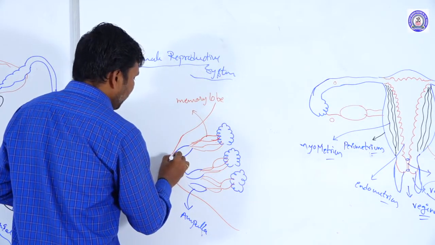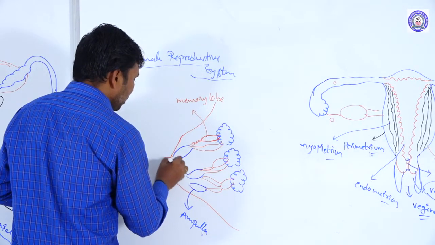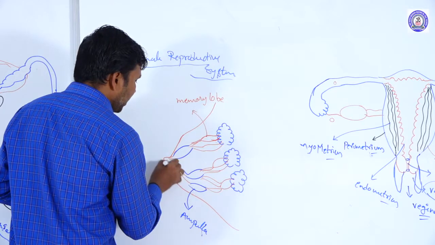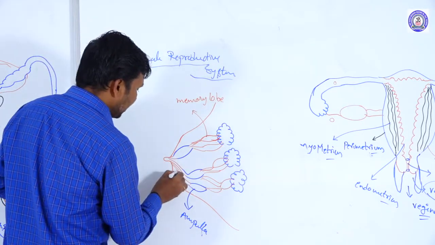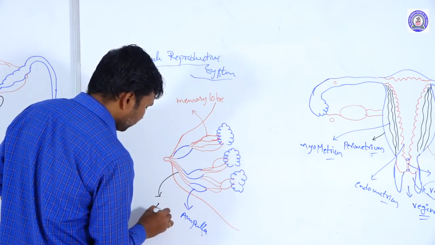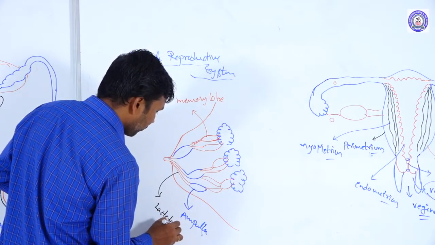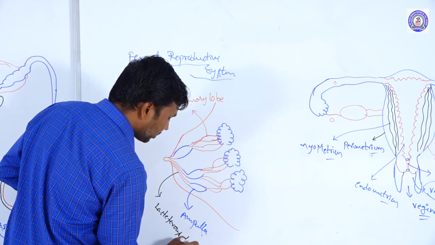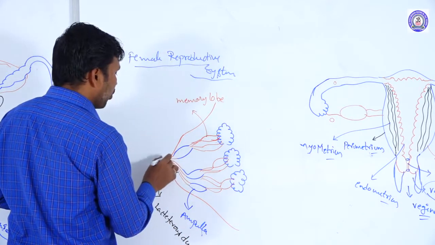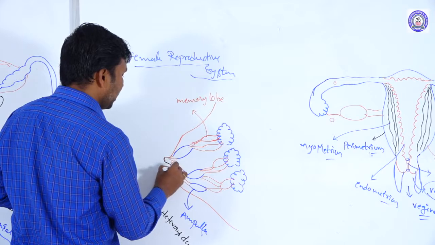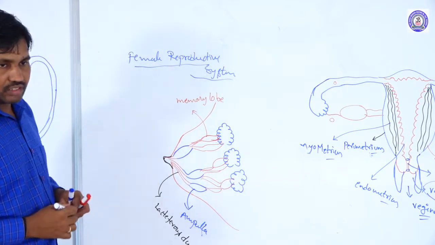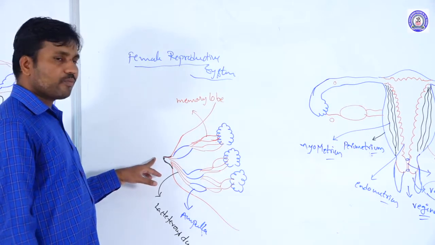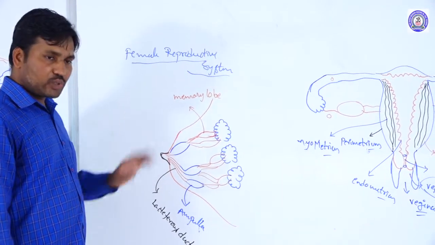And these ampullas open into the duct structure called the lactiferous duct, which opens anteriorly at the nipple. So this is the arrangement of the mammary glands.